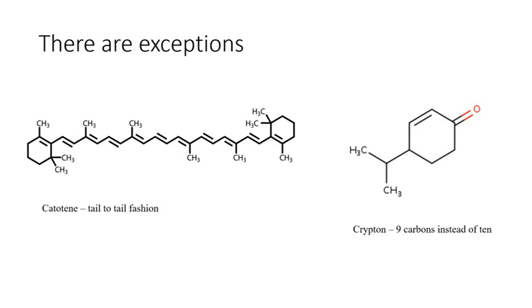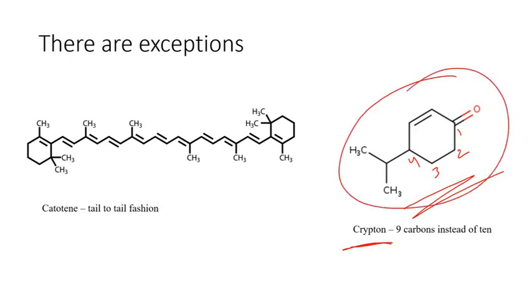But I would like to represent these exceptions with two examples here. The first example I've taken is called karahanaenone, a 4-isopropyl cyclohexene compound. It contains 9 carbon atoms instead of 10, but this is kept under the terpenoid family. This is a terpenoid, but it does not contain 10 carbon atoms. So it violates the rule that we must have multiples of C5H8 units.